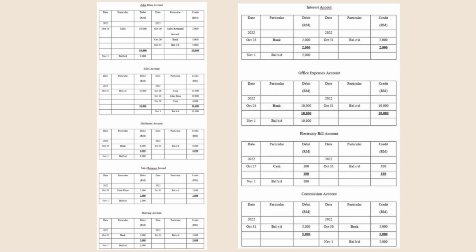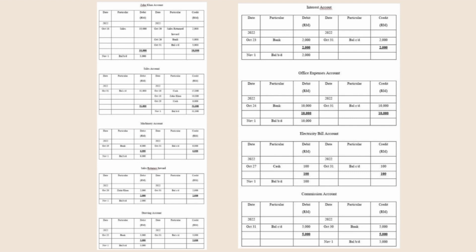Next is drawing account. On October 22, bank 3,000 and the balance on October 31, 3,000. Total for debit and credit will be 3,000. The next is interest account. On October 23, bank 2,000 and the balance on October 31, 2,000. The total for debit and credit will be 2,000.